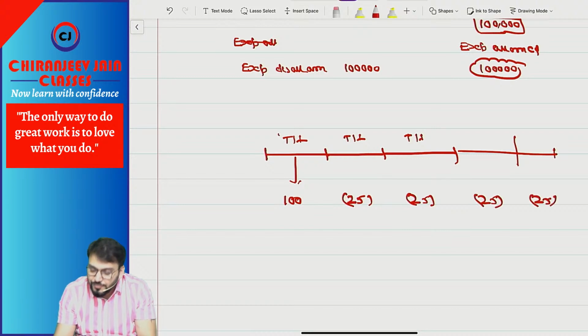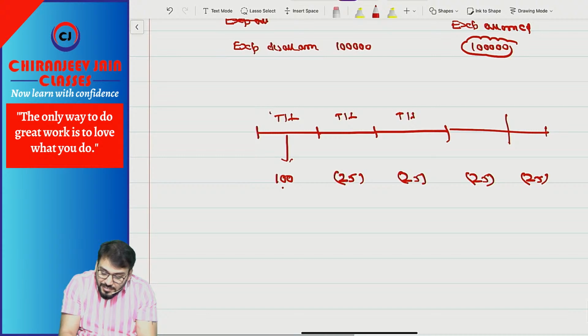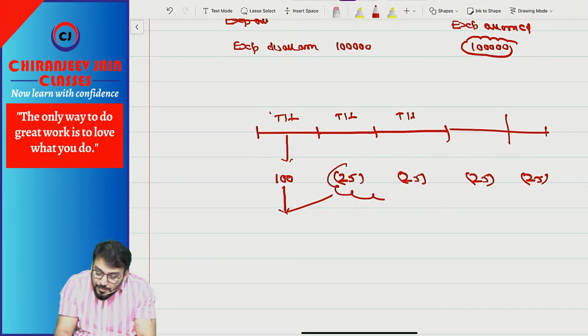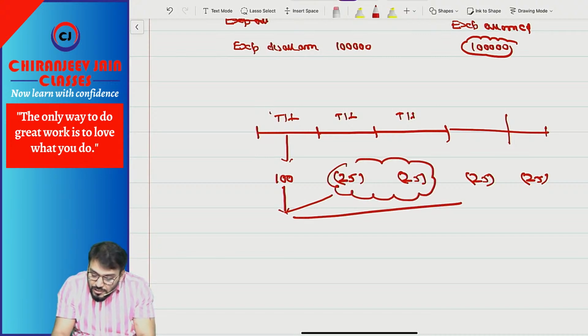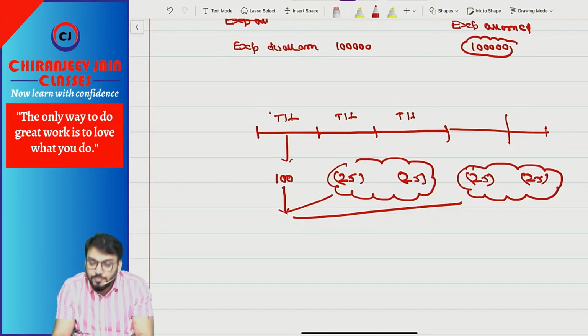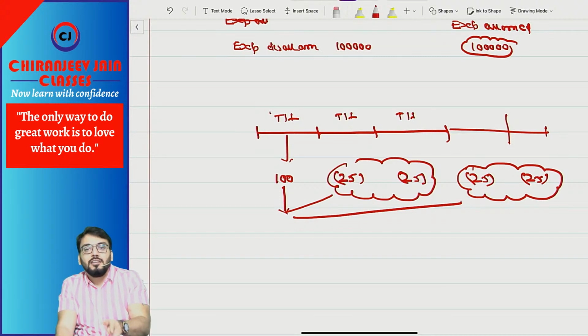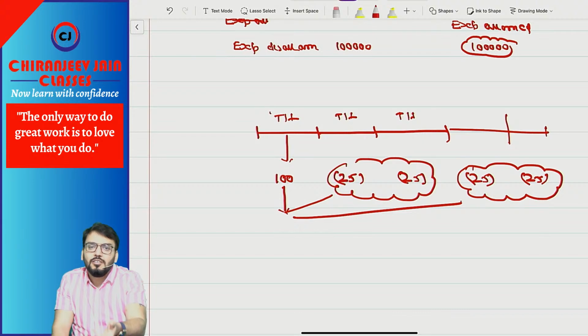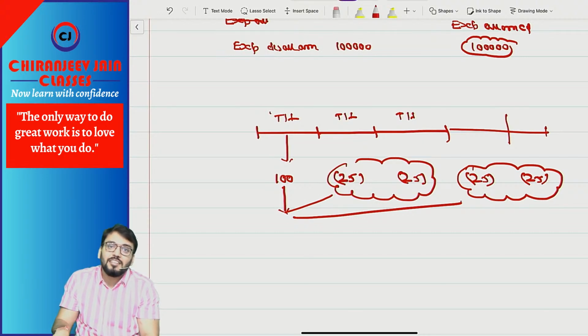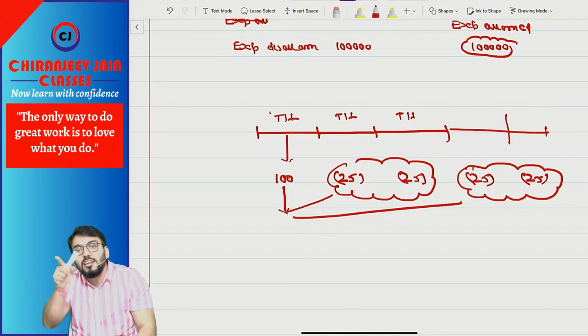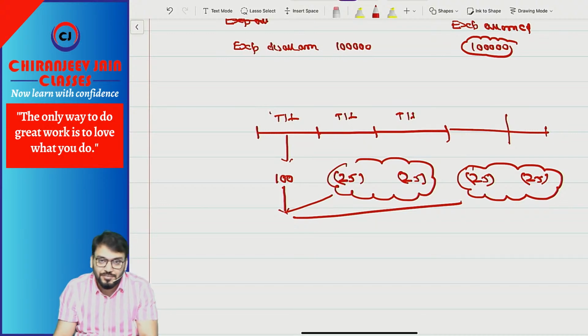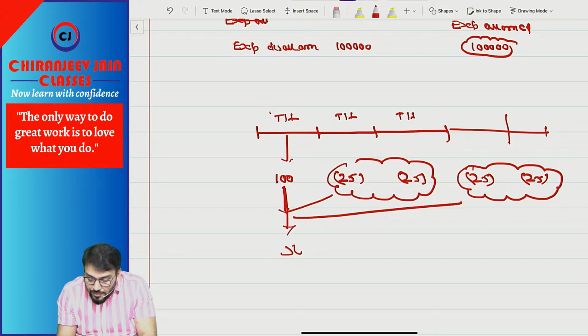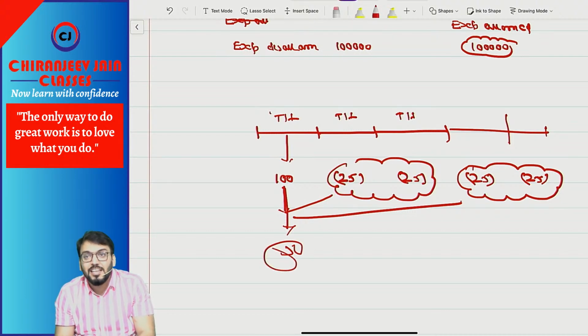25, 25, 25 reverse. Now this is the timing difference which originated in tax holiday period, but some of these are reversing in the tax holiday period, and some of these are reversing after the tax holiday period. So what AS 22 says is that any timing difference which originated in tax holiday period and is also reversing in tax holiday period, so no advantage, no saving, no deferred tax. But if it originated in tax holiday period but is reversing after tax holiday period, on that we recognize what? Deferred tax. So out of 100, we should recognize deferred tax only on what? On 50.